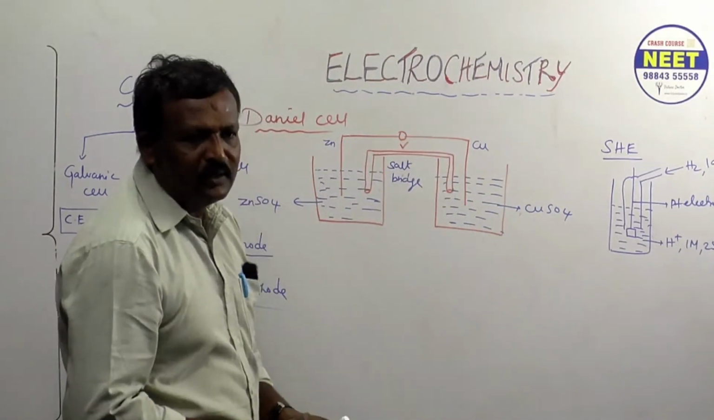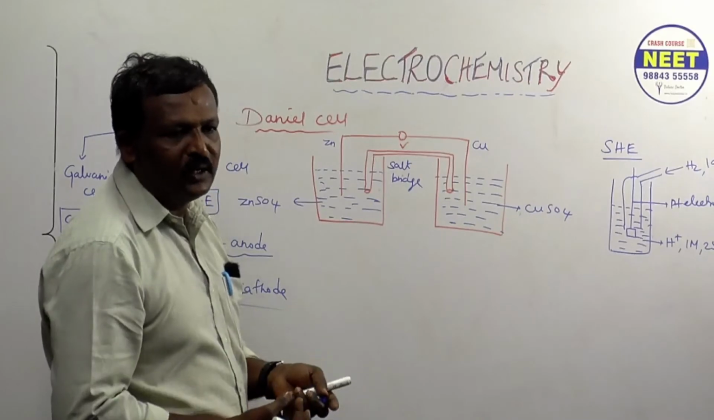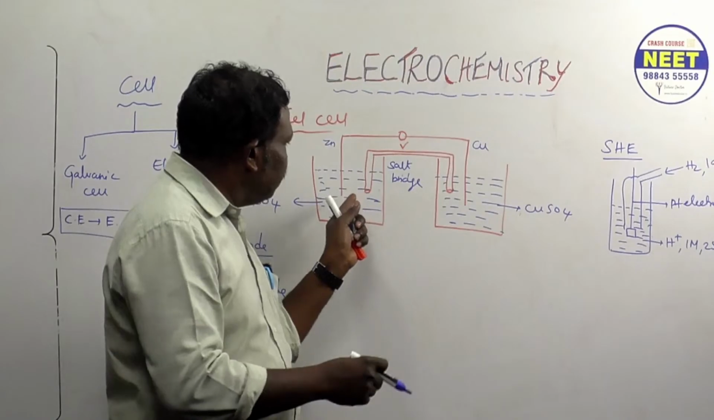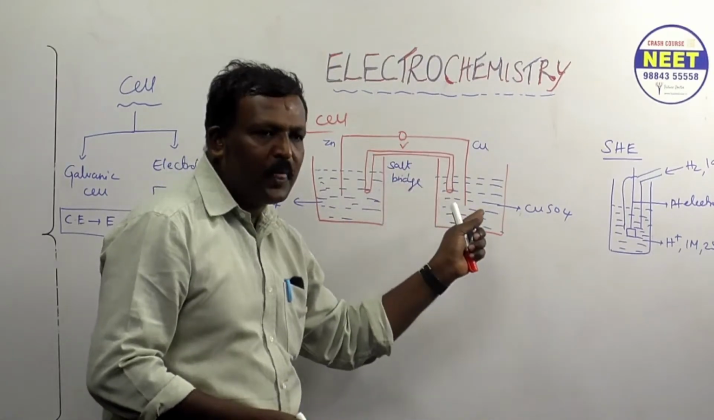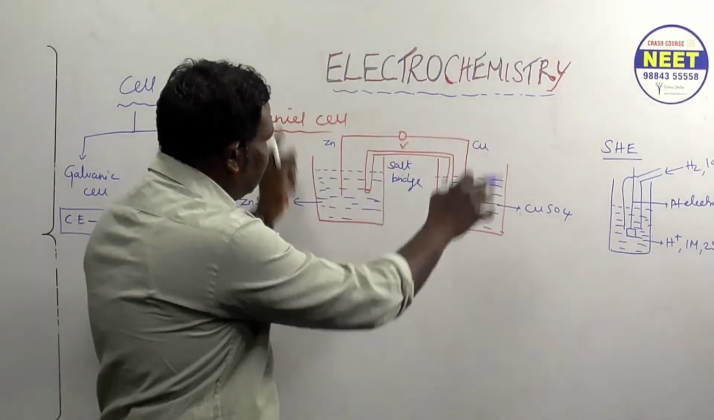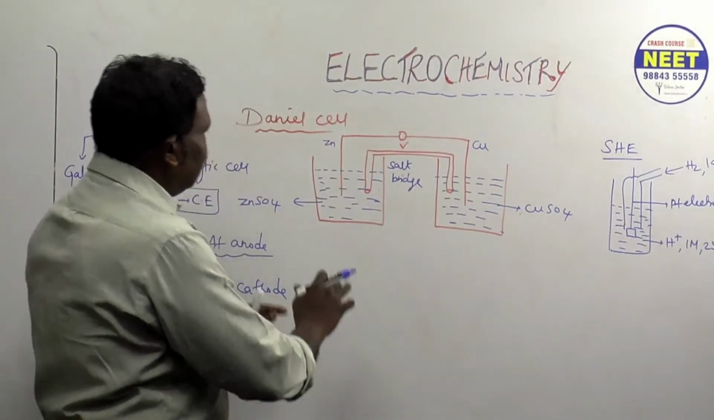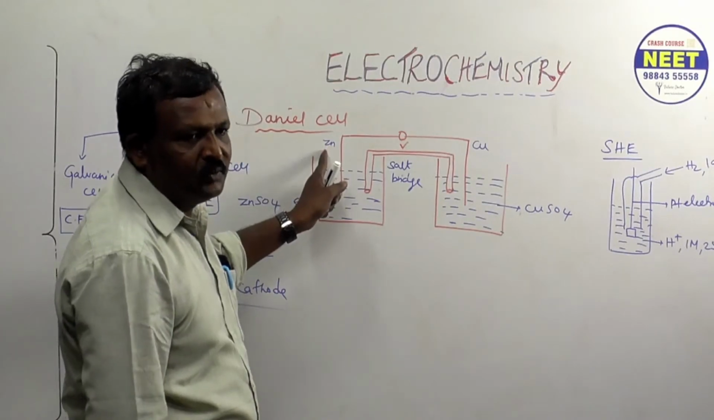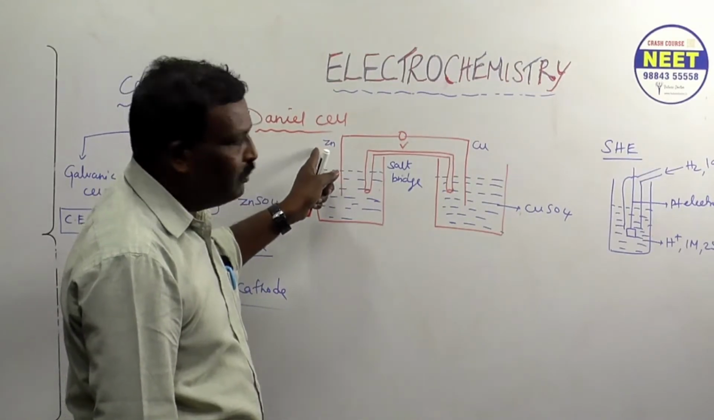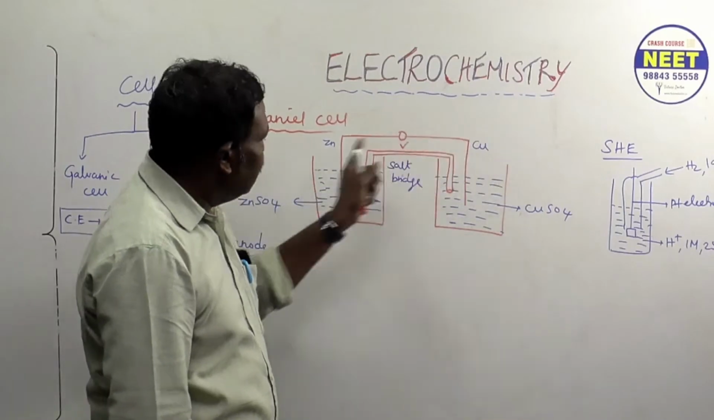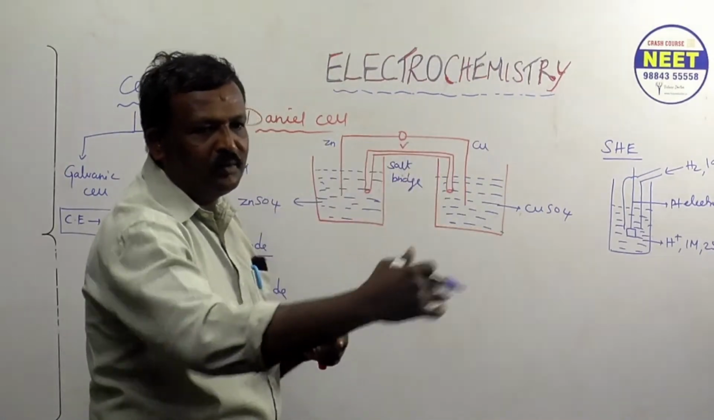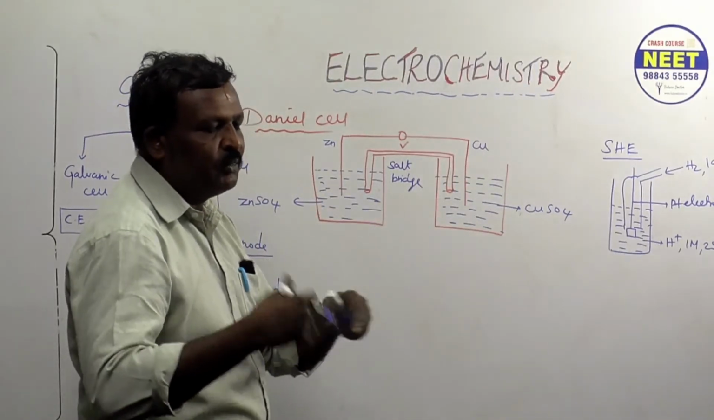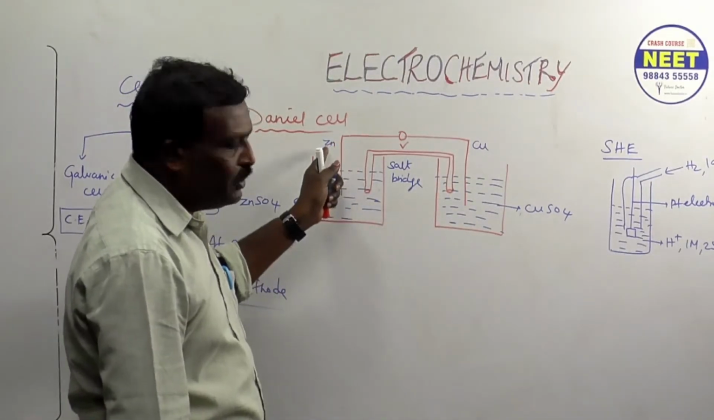What is it made up of? It's a porous material, nothing but a filter paper. You take one long filter paper, one end dipped in zinc sulfate solution and the other end dipped in copper sulfate solution. If you do like this, the circuit is complete. Why am I taking zinc on the left hand side? Zinc is more electropositive, a strong reducing agent compared to copper. It has the tendency to deliver electrons, while copper has the tendency to accept electrons. Whoever has more tendency to deliver electrons, we always keep on the left hand side.